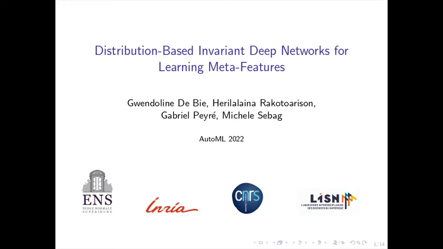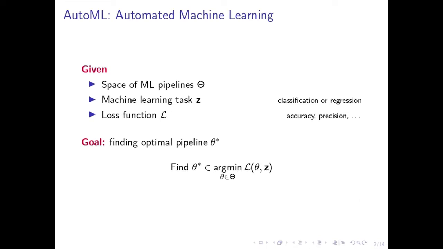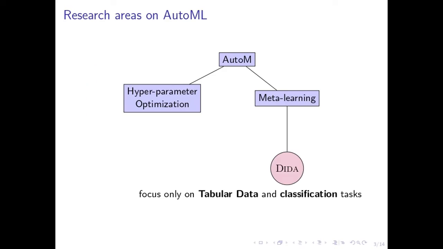This work addresses the AutoML problem, which, given a search space of machine learning data, the goal is to find the optimal pipeline for a given dataset. Two approaches to tackle this AutoML problem are the hyperparameter optimization approach, aiming to improve existing black box optimization, or the meta-learning, which has the goal to learn from a set of tasks. In this paper, we propose an approach to tackle the meta-learning problem with an application to tabular dataset.